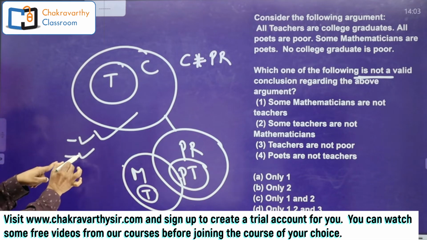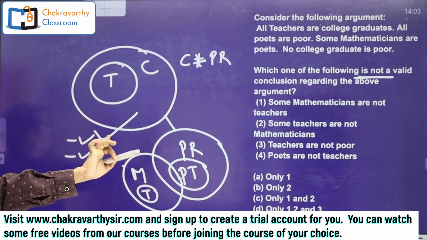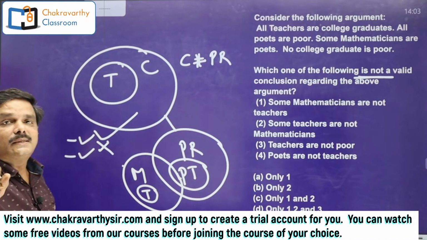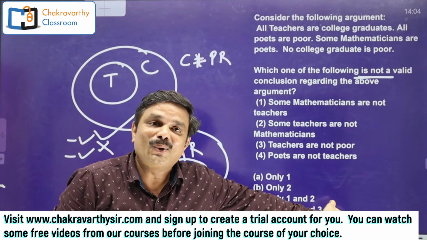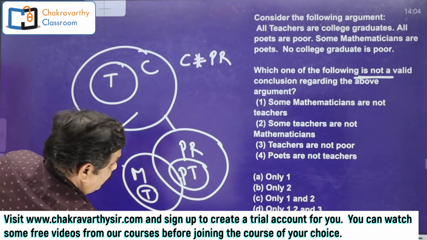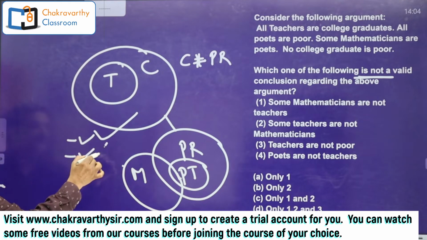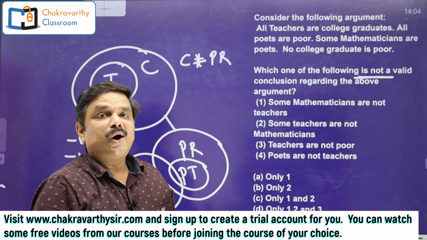That means this conclusion is going to be wrong in one of the possibilities. It is going to be wrong. Once it is wrong, this case is closed because there is no complementary here. This case is closed. So simply this is gone. Then go for the next one, students, here, just take it out. Right, this is closed. Go for the third one here. Third one is teachers are not poor.